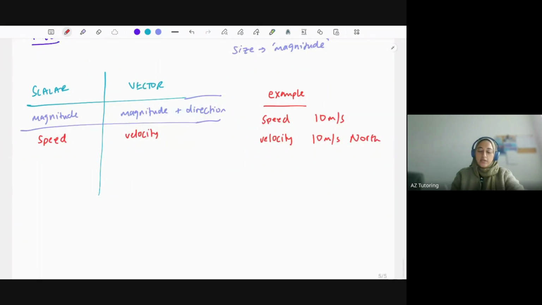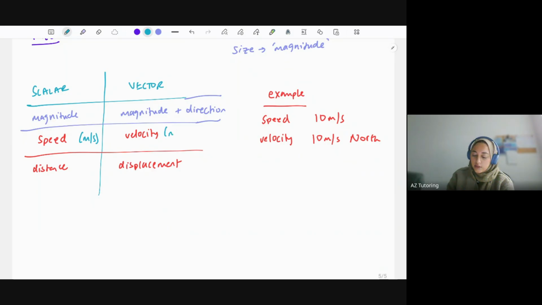Okay, so what's some other examples? Well, distance is a scalar quantity. The vector version of distance is called displacement. It's probably worth as well writing what these are measured in. So speed is in meters per second, velocity meters per second, distance in meters, displacement in meters.